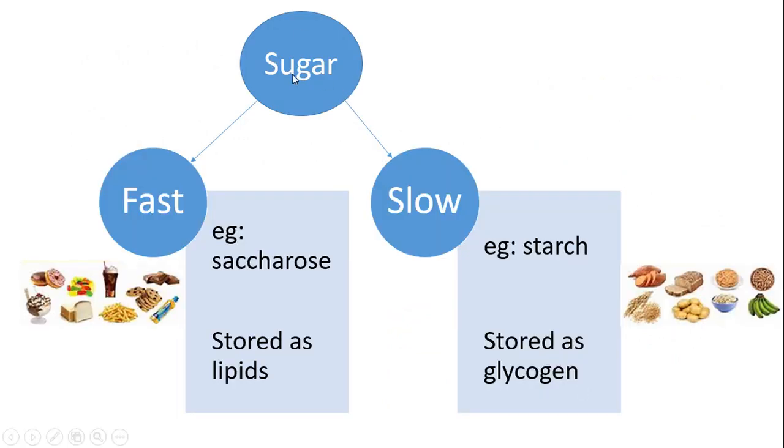When we talk about sugar, we have to know that we have fast sugar and slow sugar. The fast sugar, such as saccharose, is stored as lipids, and the slow sugars, such as starch, are stored as glycogen.